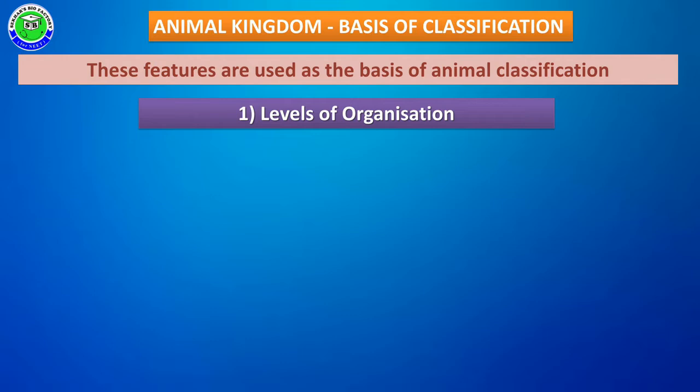We can take different types of features present in animals for classification. The first feature is level of organization, because all animals are generally multicellular in nature. The cells present in their body may arrange into different patterns that we can understand with the help of level of organization.